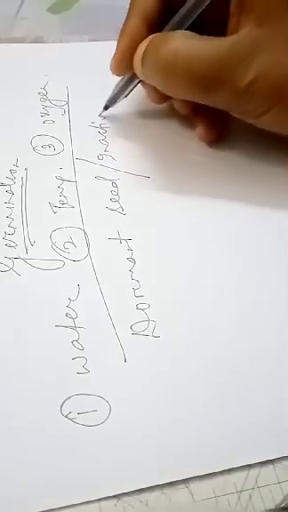Dormant seed means the inactive seed, or the seed in which the embryo is in an inactive state, so that it cannot undergo germination. Why does this embryo undergo an inactive stage? When the seed is formed inside the fruit, the embryo is at a very young and immature stage. So in this inactive stage, in this dormant period, the embryo will mature and then it is ready to give rise to a new plant.